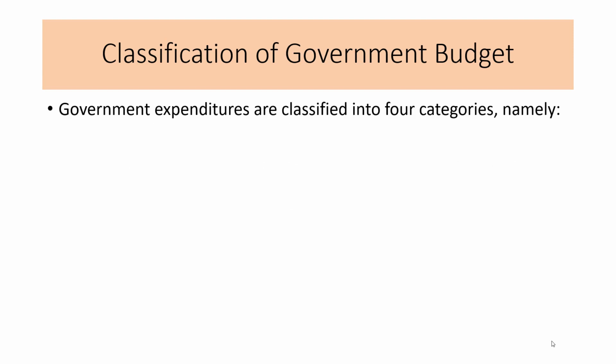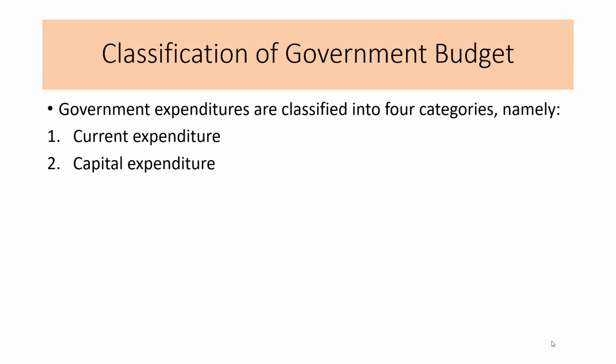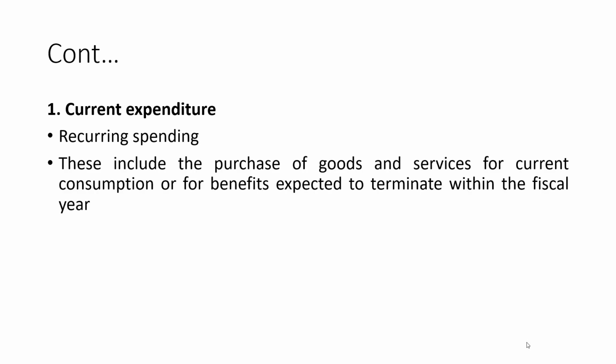Classification of government budget. Government expenditures are classified into 4 categories, namely current expenditure, capital expenditure, lending, and repayment. Current expenditure is also known as recurring spending because these kinds of expenses happen again and again. These include the purchase of goods and services for current consumption or for benefits expected to terminate within the fiscal year, or short-term expenses that will be done within a period of a year or so. This kind of expenditure has a short-term effect on the economy.